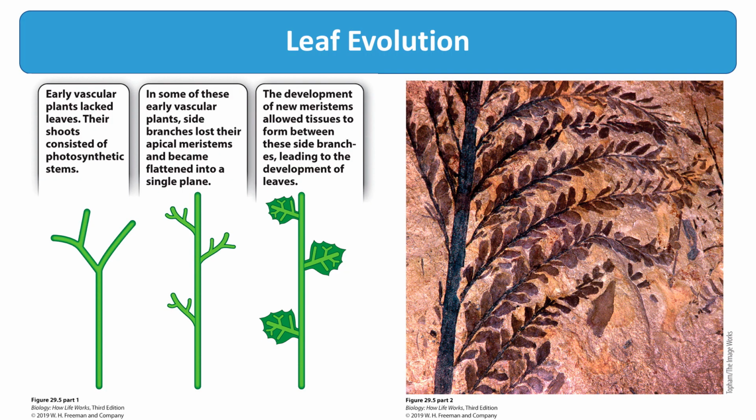Before the evolution of leaves, early vascular plants were simple branching stems, and photosynthesis took place along the length of the shoot. In some of the early vascular plants, the apical meristems were lost on some side branches, and they became flattened into a single plane. New meristems then developed that permitted photosynthetic tissue to form between the side branches, giving rise to the development of leaves. The photo on the right shows Archaeopteris, which is one of the first plants in the fossil record to show flattened leaves.